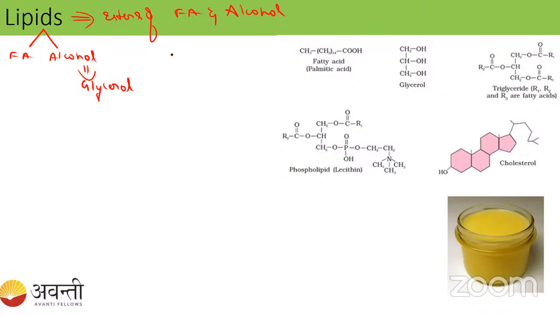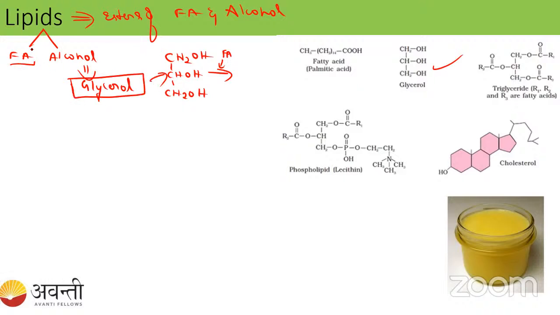So do you know the structure of glycerol? CH2OH, CHOH and CH2OH. It is the structure of glycerol. Student, now I am adding one fatty acid to the glycerol. See here, CH2O, C double bond O, R, because the fatty acid consists of an R, COOH group. That's why it is written as R, C double bond O.